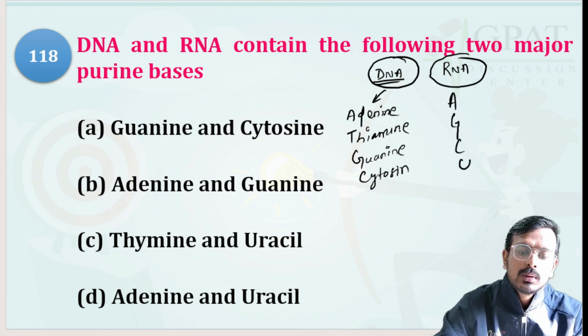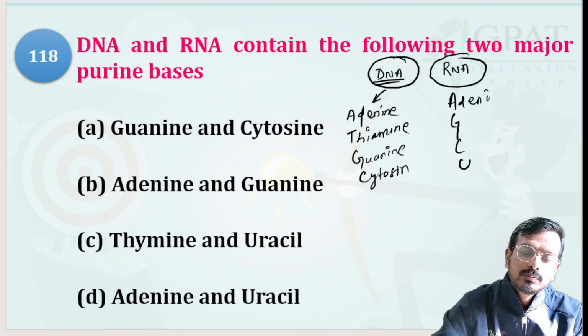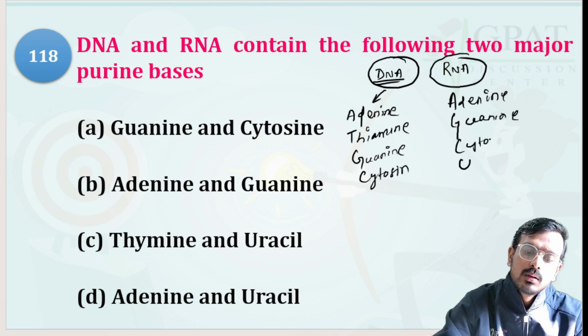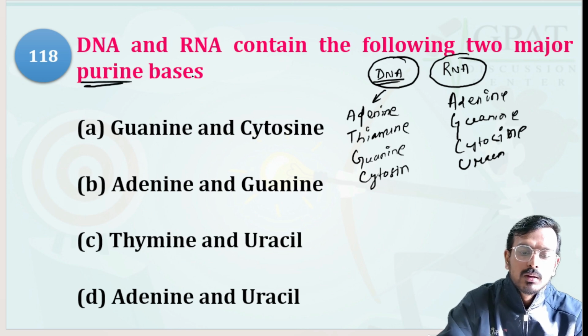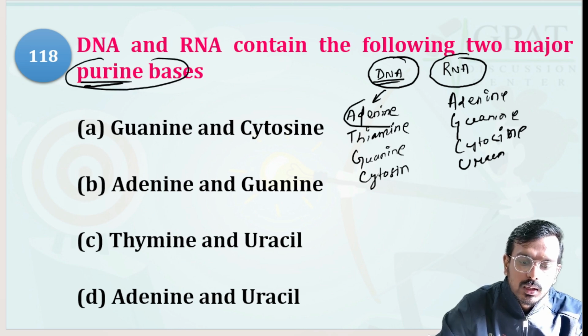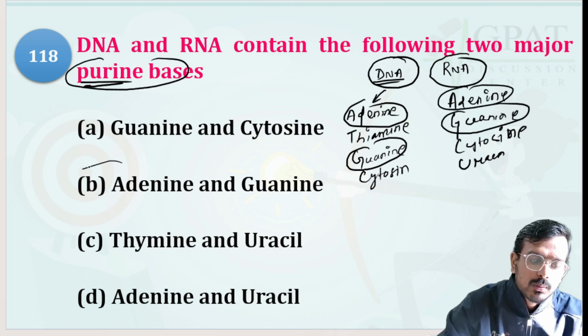AGCU. In place of thymine, uracil is present. Similarly, adenine, guanine, cytosine, and uracil. So the DNA and RNA contain the following two major purine bases that are common. Common purines are adenine and guanine. Here the purines are adenine and guanine. So option B will be the correct answer.